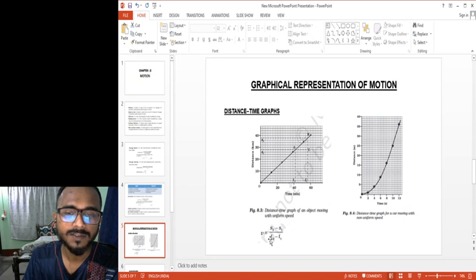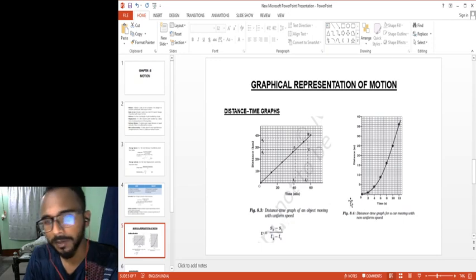Okay, so this is the formula where v is equal to (s2 minus s1) by (t2 minus t1). If you see this graph, you can understand how the speed is calculated, with distances in the numerator and the time taken in the denominator. So s2 is my final distance, s1 is my initial distance, t2 is my final time taken, and t1 is my initial time taken.